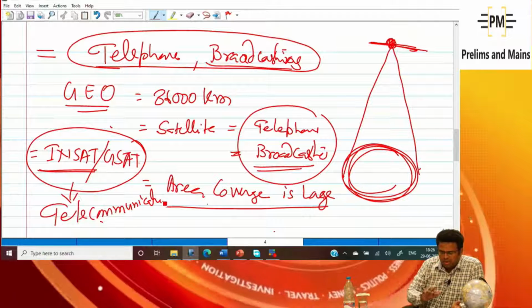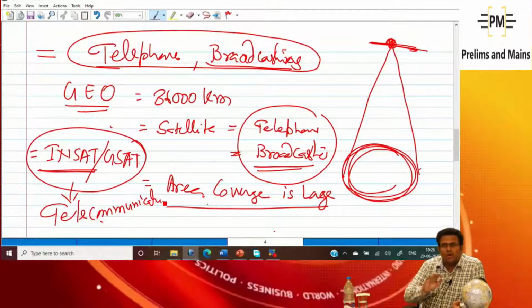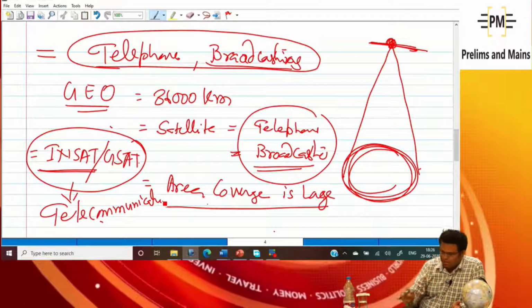So telecommunication, and in such a case I need very few satellites, not a large number of satellites.